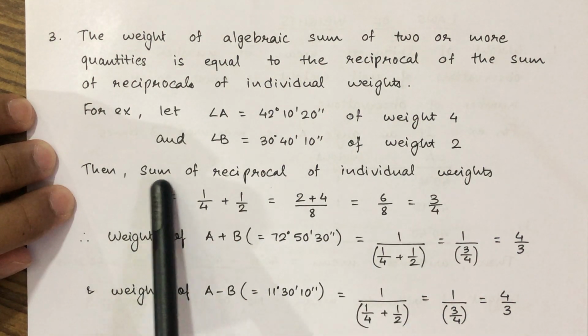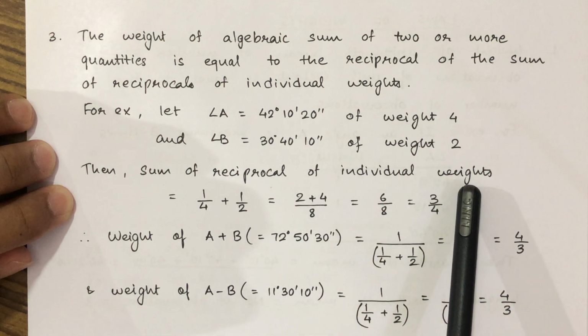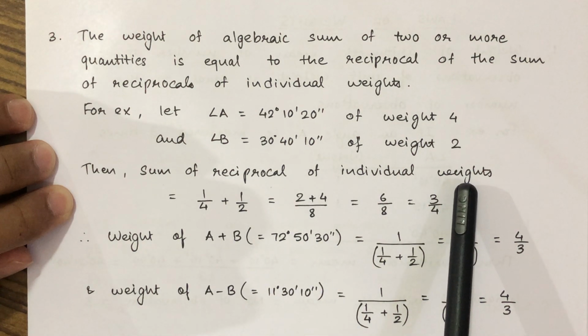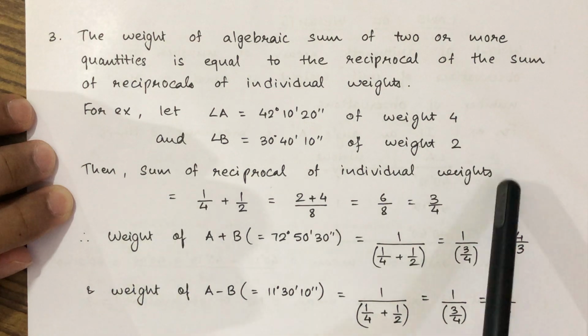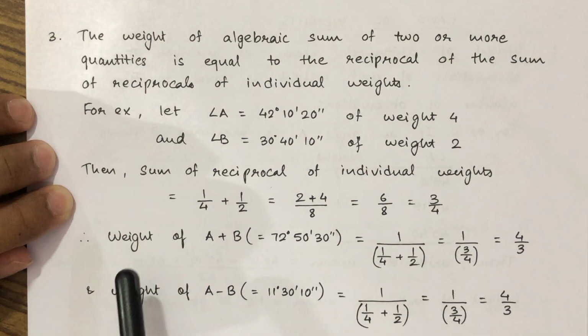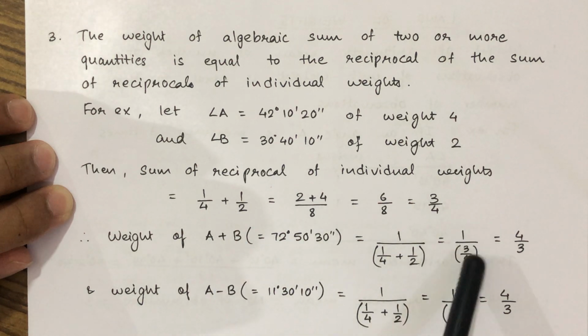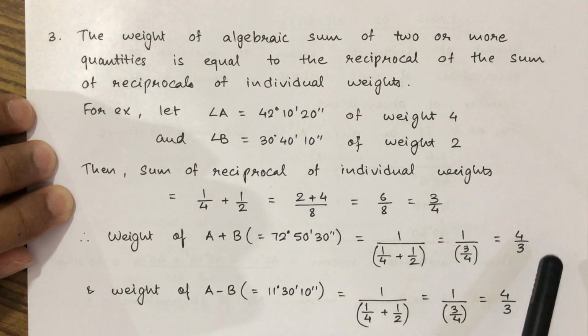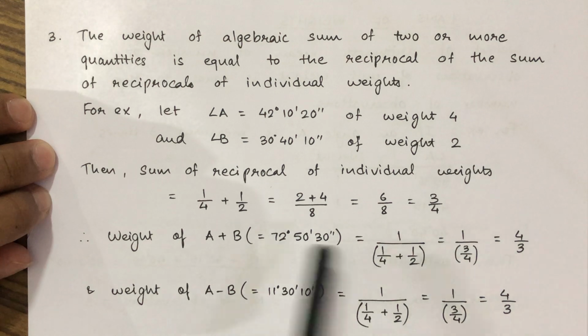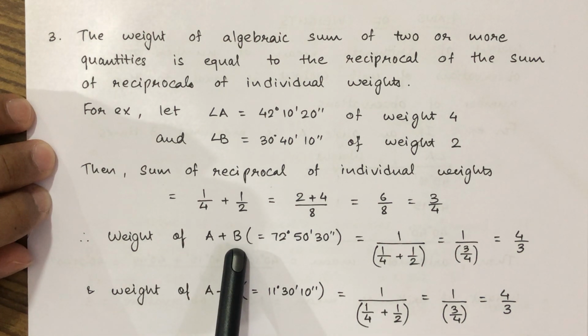We already carried out the sum of reciprocals of individual weights. Now again, the reciprocal of this factor will give us the weight of A plus B. The reciprocal of 3 by 4 will be 4 by 3, and this 4 by 3 is the weight of A plus B.